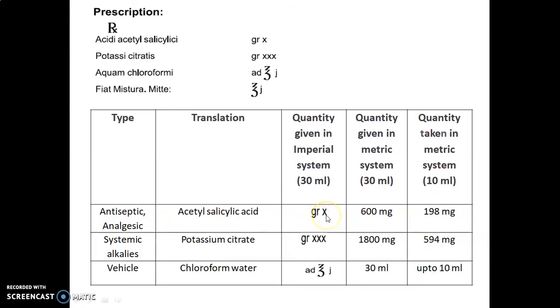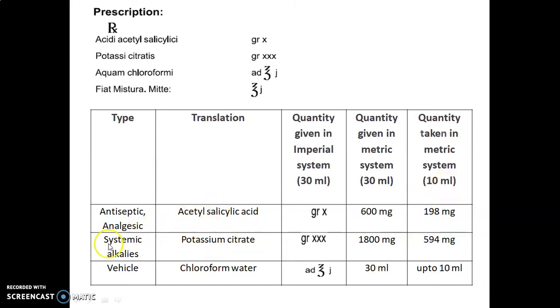So 60 into this Roman X, that is 10. So 60 into 10 is equal to 600 milligram. And according to the factor, we should multiply this 600 milligram with 0.33. So we get 198 milligram, which is taken to prepare 10 ml.